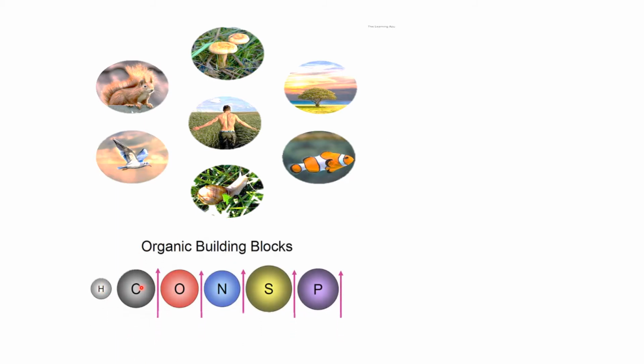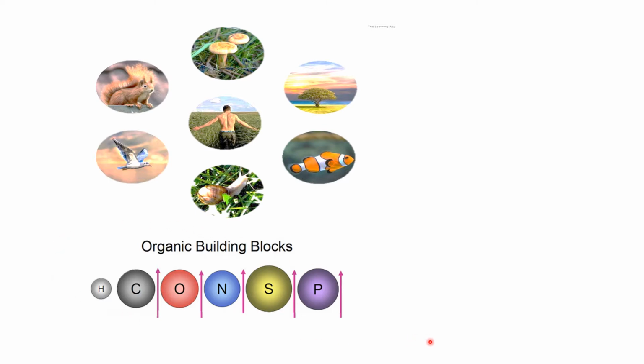These are the organic building blocks. Which are the organic building blocks, dear students? That is hydrogen, carbon, oxygen, nitrogen, sulfur, and phosphorus. So the organism is made up of such building blocks.